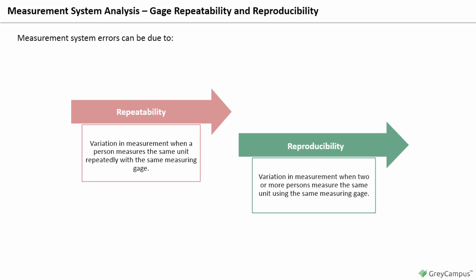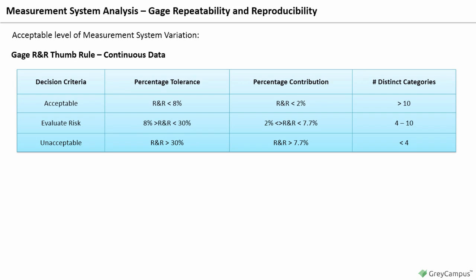There are certain thumb rules for acceptable levels of measurement system variation. For continuous data, if the percentage tolerance is less than 8%, percentage contribution is less than 2%, and number of distinct categories is greater than 10, then the measurement system is acceptable. Likewise, we would evaluate the risks of the measurement system if the percentage tolerance is between 8% and 30%, percentage contribution is between 2% and 7.7%, and number of distinct categories is between 4 and 10. The measurement system is unacceptable if percentage tolerance is greater than 30%, percentage contribution is greater than 7.7%, and number of distinct categories is less than 4.